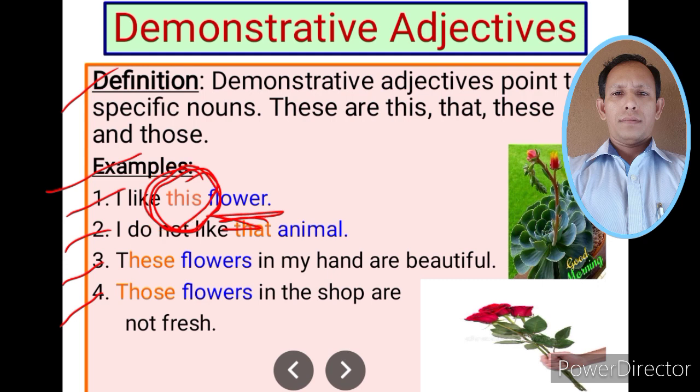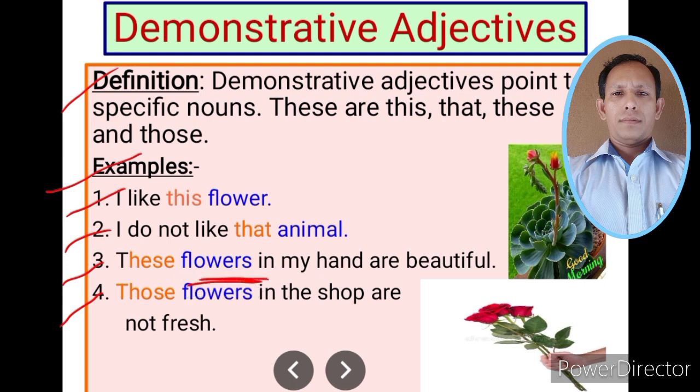Similarly, in the second sentence, the noun is animal. Here, the noun is described by the demonstrative adjective that. Here, the adjective also is specific. It is telling something about some specific animal. I do not like that animal, not any other animal, that animal. In the third sentence, the noun is flowers.